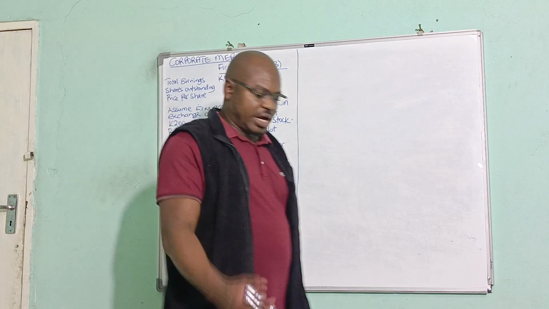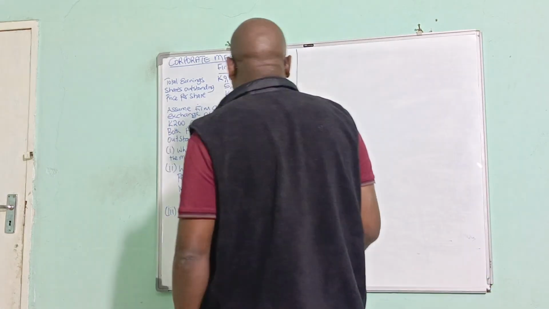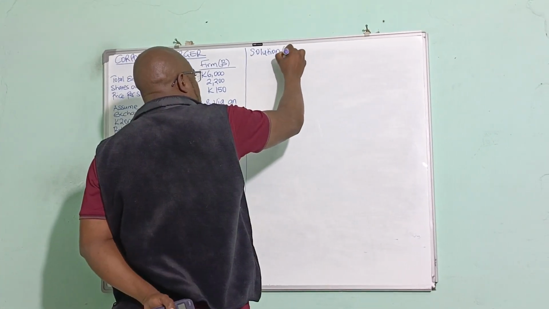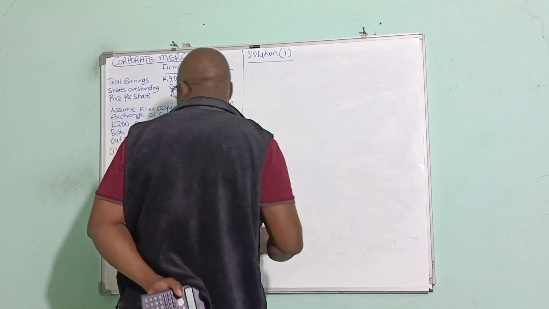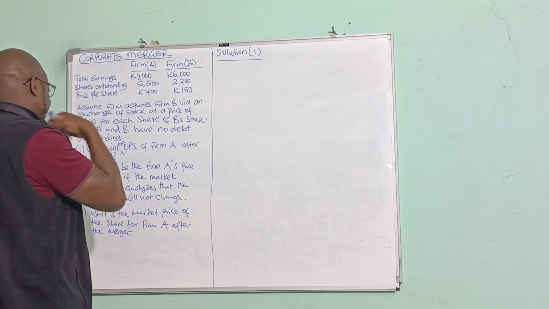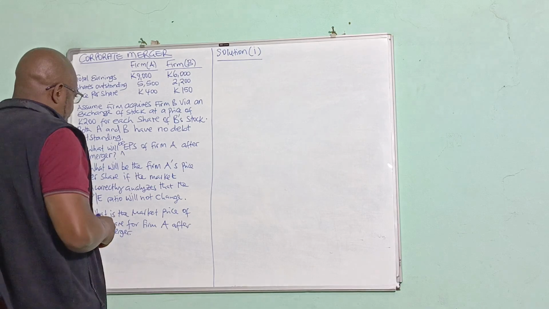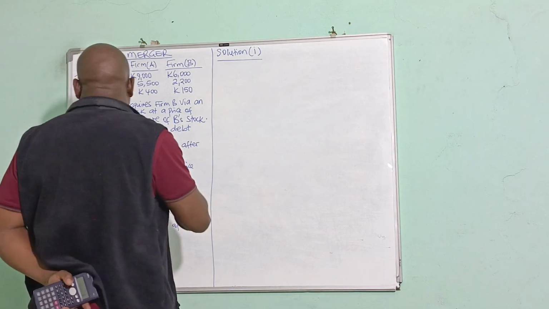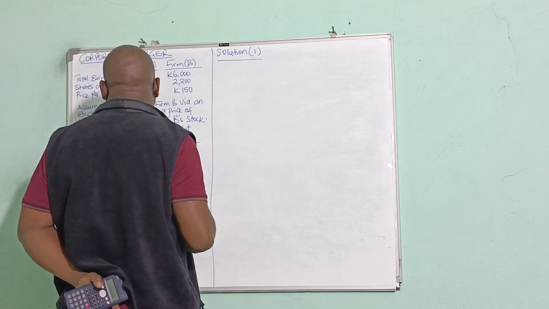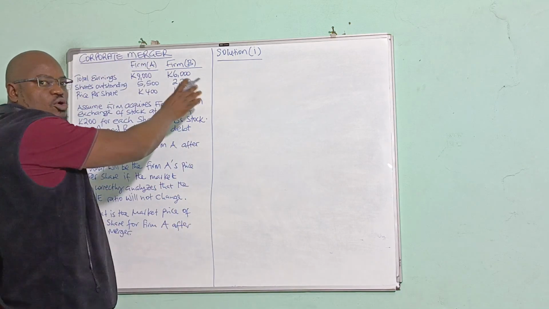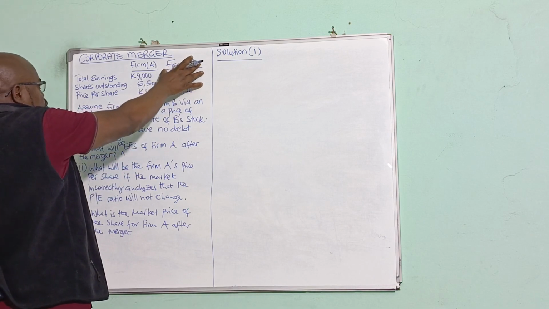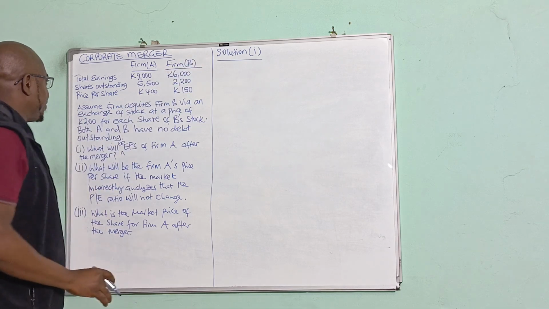So here we are again. This is a simple thing. To begin with, solution 1. We want to find what the earnings per share will be of firm A after the merger. So we begin by analyzing what will be the total number of shares after the acquisition or the merger with firm B.